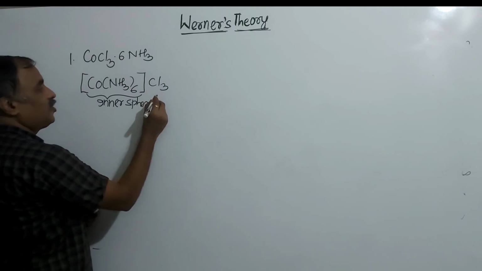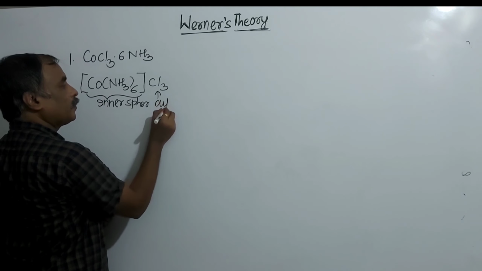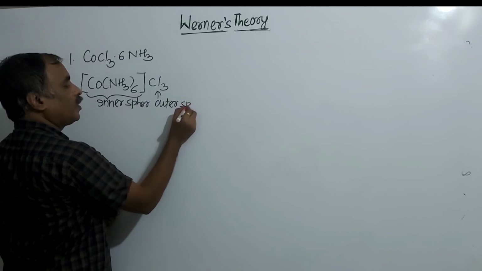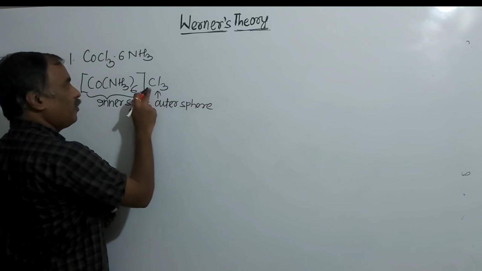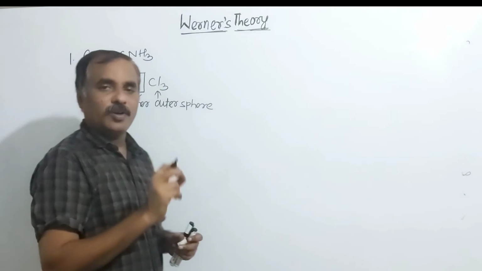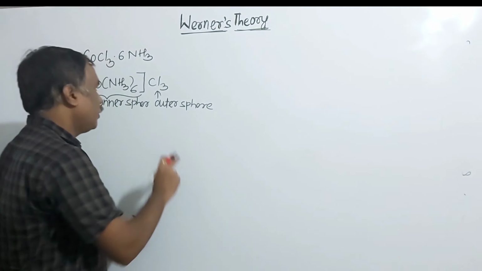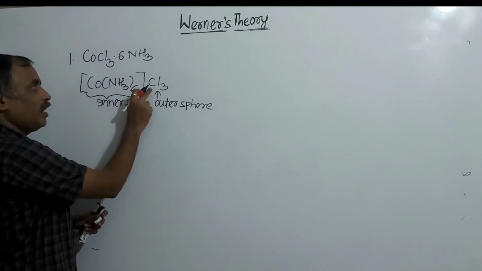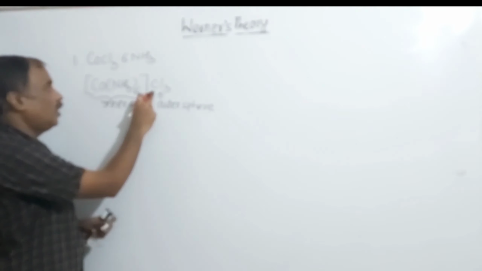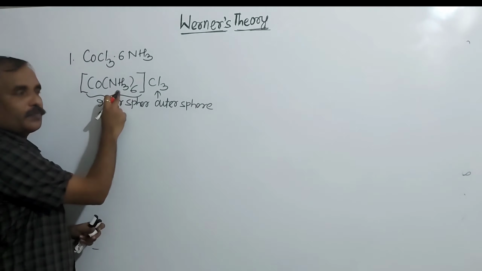And here it is Cl minus, this is the part of outer sphere. And we know, what is the position of primary valency? Primary valencies are present in outer sphere, and secondary valencies are present in inner sphere. And here Cl minus are primary valencies, and ammonia are secondary valencies.